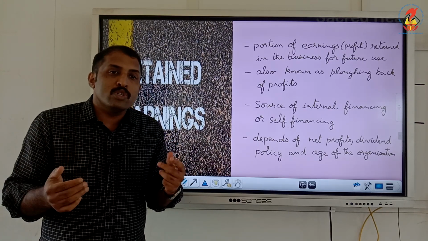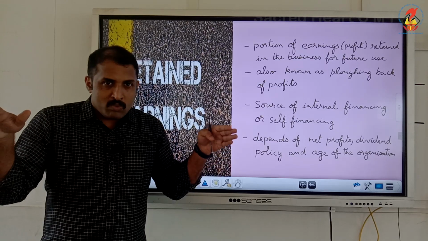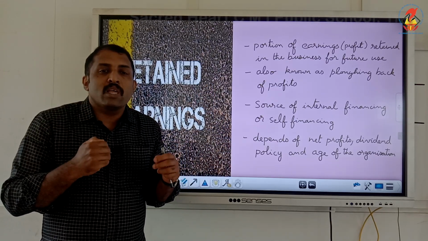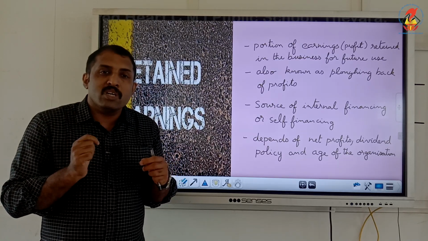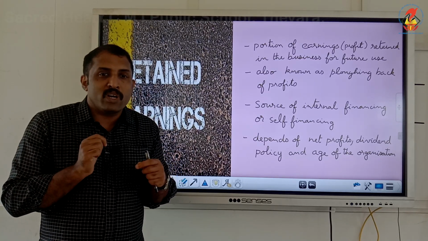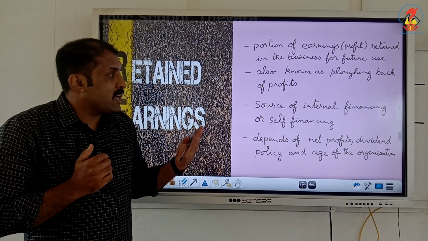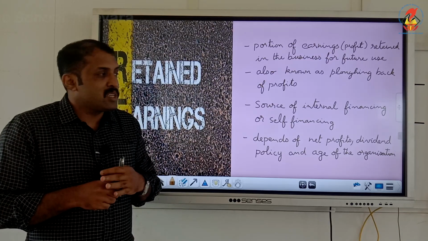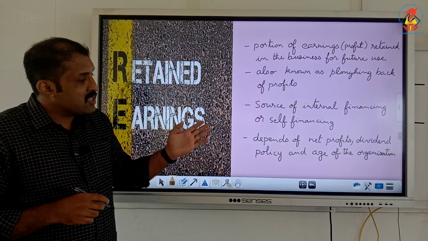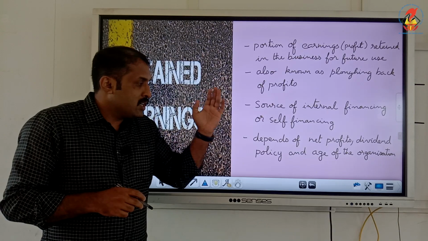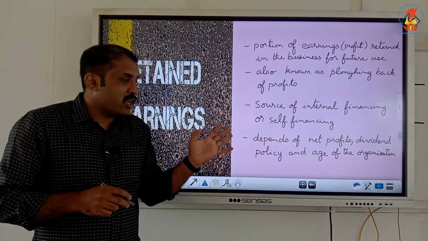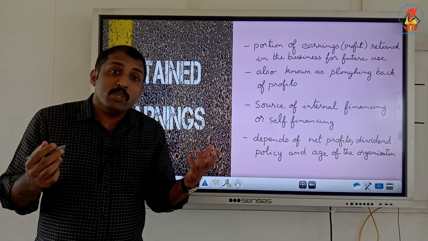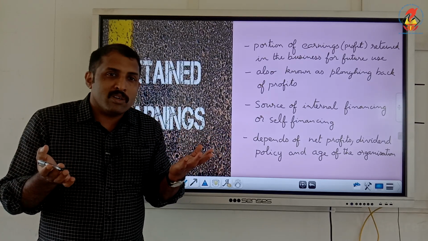It is a source of internal financing. From the working of the firm, from within the firm, we are getting that source of fund. So it is considered an internal source of fund, or self-financing. The business by itself is financing. Many factors have to be considered: net profit, dividend policy, and age of the organization.